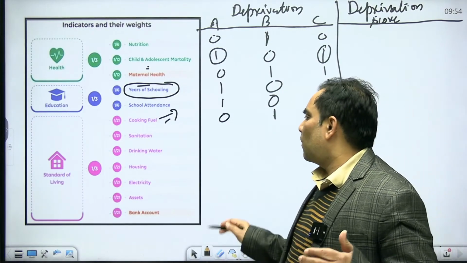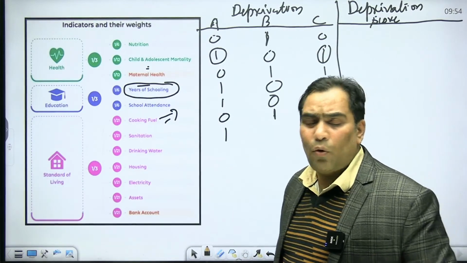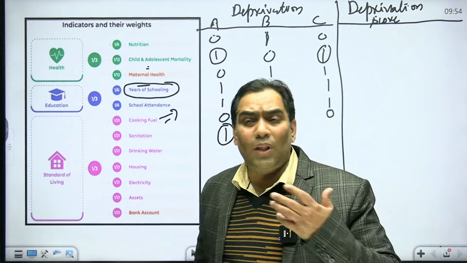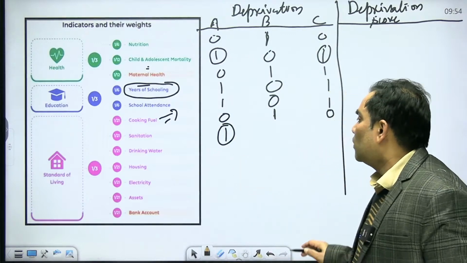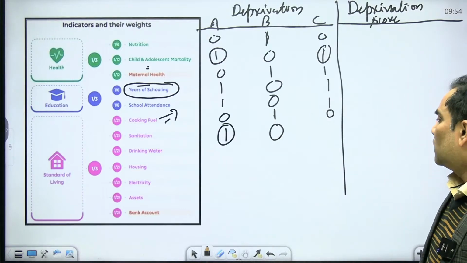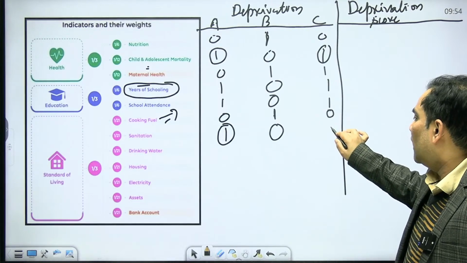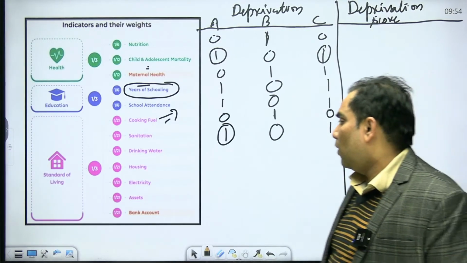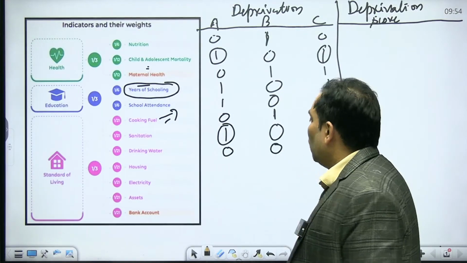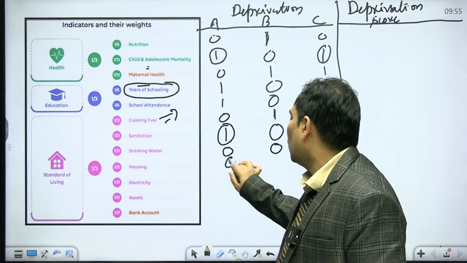When we talk about sanitation, suppose family A does not have access to a toilet and practices open defecation, so we give them value 1. Suppose family B has access, so we give them value 0. Similarly, C does not have access to a toilet, so we give them value 1. Suppose for drinking water all have access, so we give them 0. When we talk about housing, suppose all have a pakka house, so we give value 0.